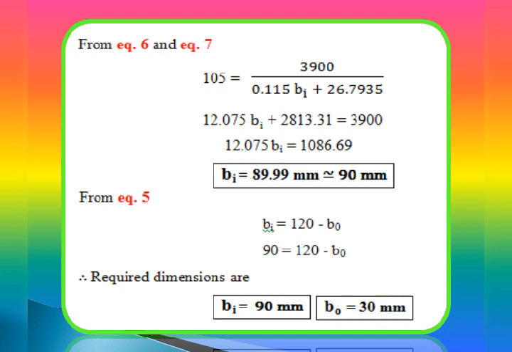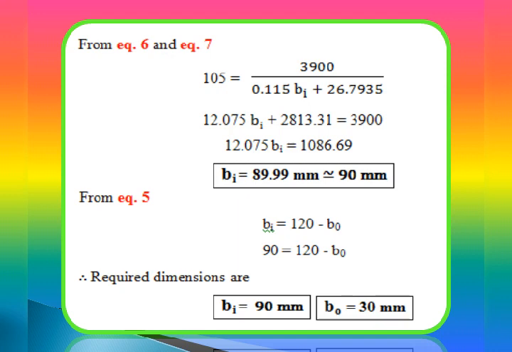By cross multiplying, 105 into 0.115 Bi gives 12.075 Bi, and 105 into 26.7935 gives 2813.31, which equals 3900 minus 12.075 Bi. So 12.075 Bi is equal to 3900 minus 2813.31, which is 1086.69. By simplifying, Bi is equal to 89.99 mm, approximately 90 mm.